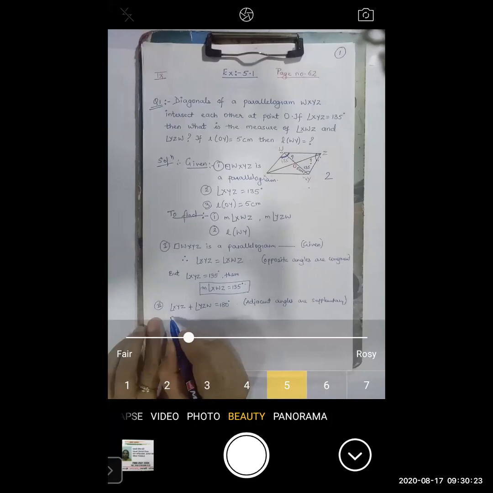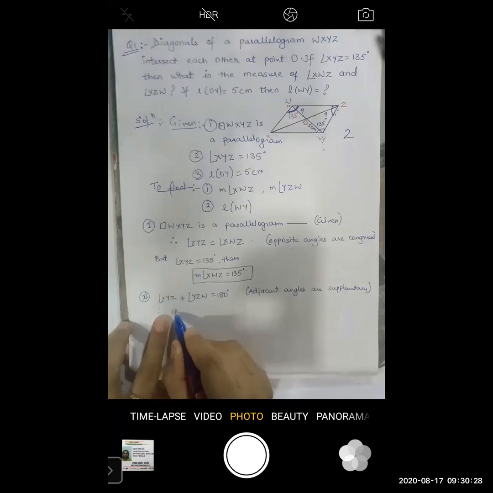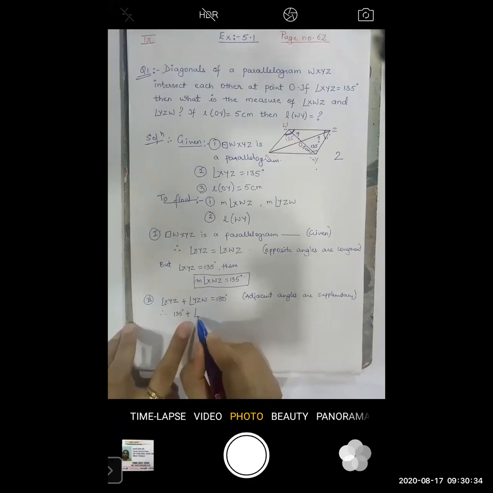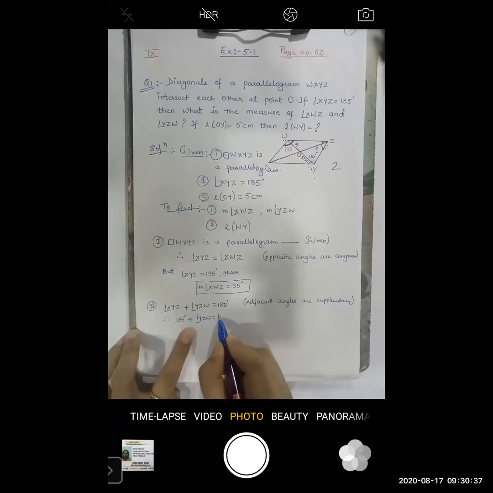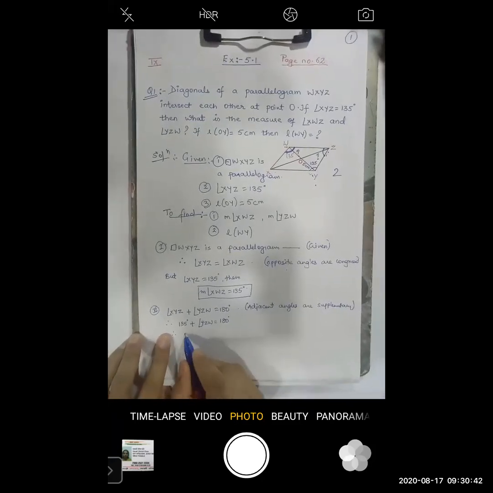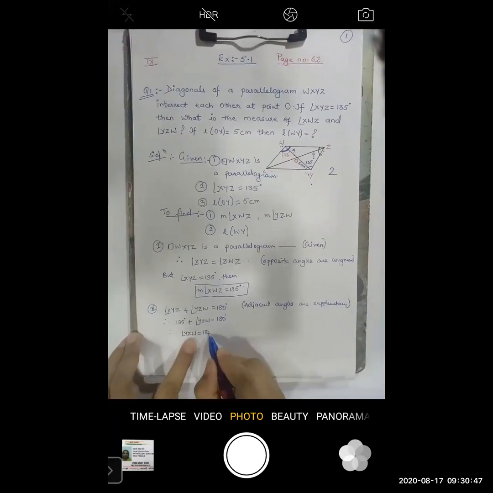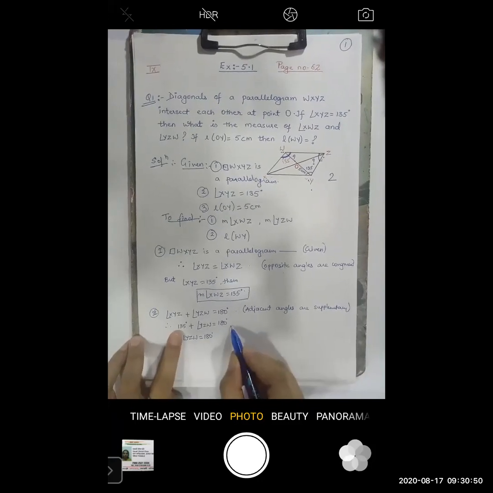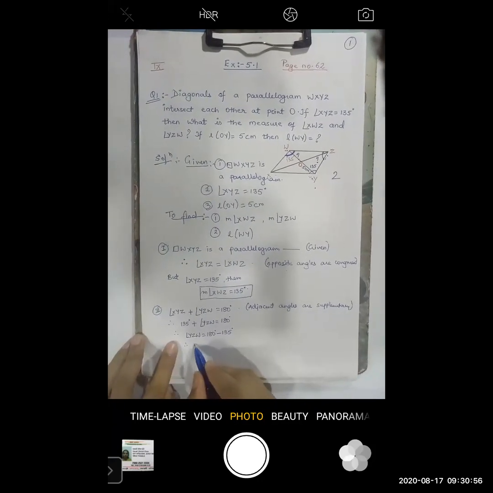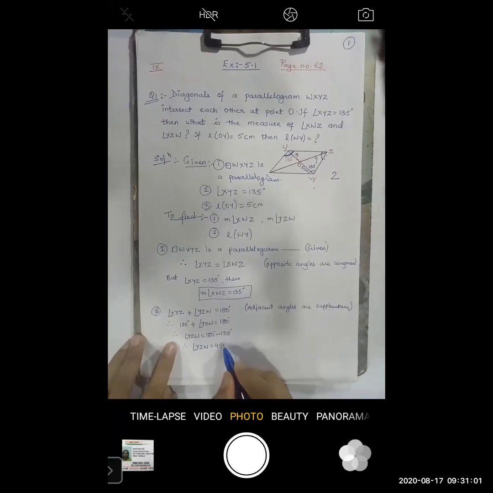So therefore, XYZ is how much? 135 degrees, plus YZW, which you have to find, is equal to 180 degrees. So therefore angle YZW is equal to 180 degrees. Now this 135 will go to the other side, which means it will become minus 135. So therefore angle YZW is equal to 45 degrees.